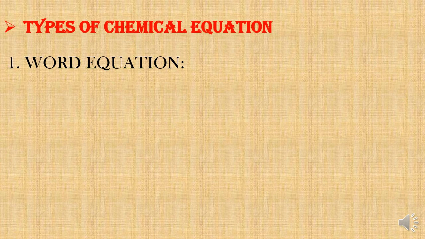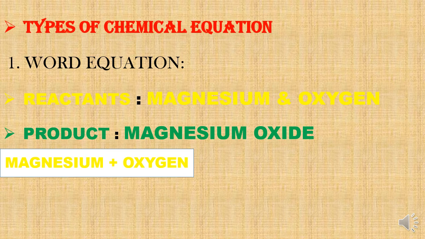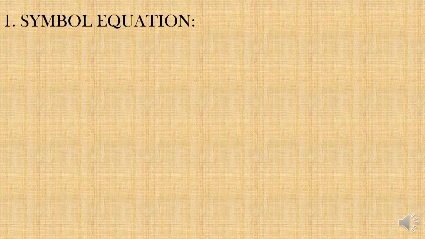Now comes the types of chemical equation. It is of two types. Number one, word equation. The name itself suggests that the reactants and products are written as words. Let's take a chemical reaction. When magnesium ribbon is burnt in presence of oxygen, magnesium oxide is formed. Now, what are the reactants and products here? Correct. Magnesium and oxygen are the reactants and magnesium oxide is the product. So, the word equation will be magnesium plus oxygen, arrow, magnesium oxide.